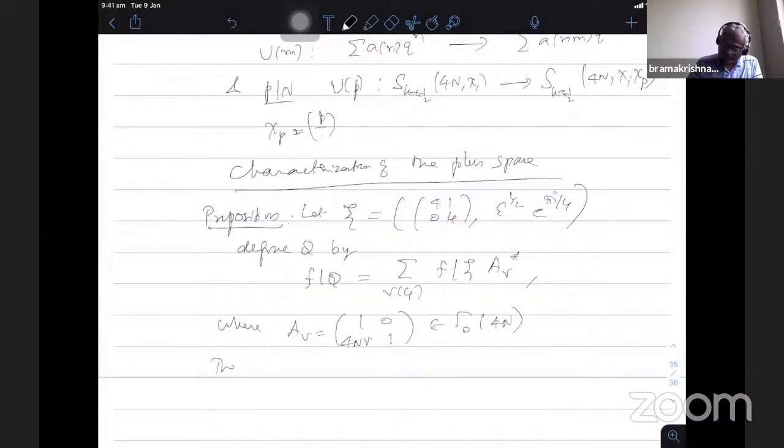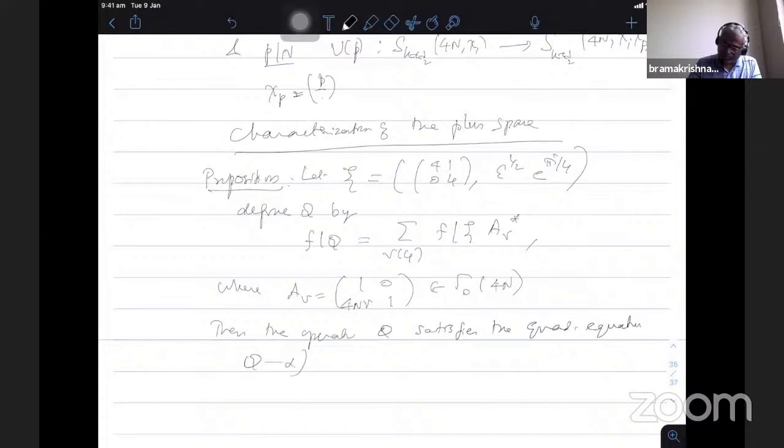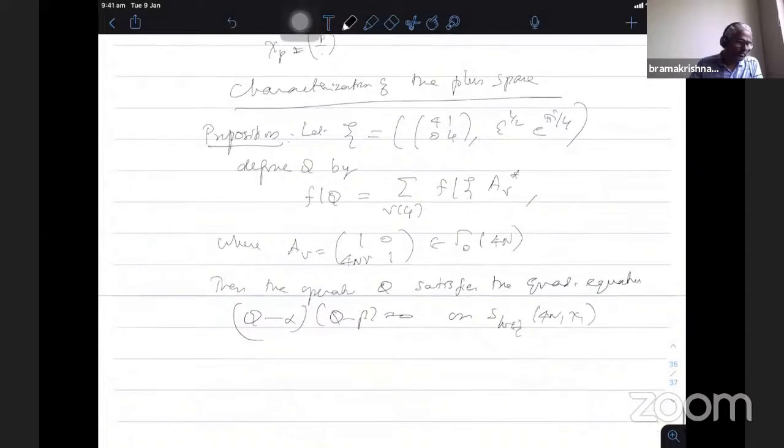Then the operator Q satisfies the quadratic equation (Q minus alpha)(Q minus beta) equal to 0 on the full space, where alpha has this constant (minus 1) to the power (k plus 1) by 2, times epsilon, 2 root 2, and beta is minus 1 by 2 alpha.